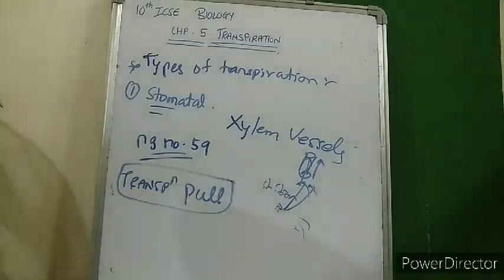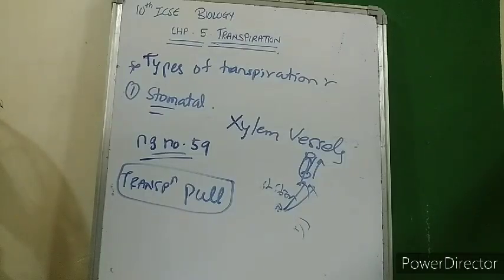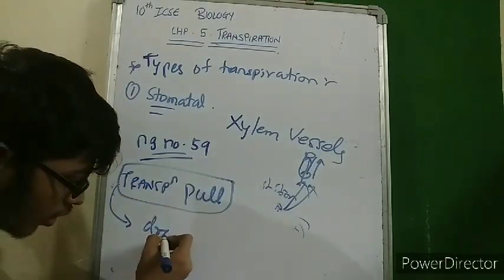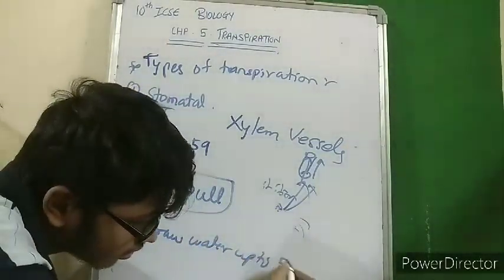A force created due to transpiration that allows the plant body to absorb more and more water is called transpiration pull. And the transpiration pull can draw water up to 50 meters.